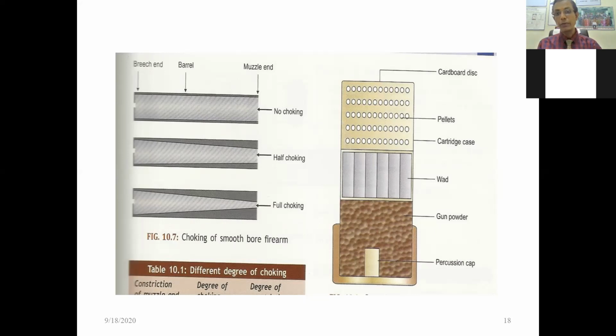Then you will proceed to the ammunition. This is the cartridge of a shotgun firearm. There is the percussion cap, then the gunpowder, and the primer is present. I will explain in detail afterwards, but for the time being, it is all made up of cardboard. Can you see? This is the cartridge. This part is known as the percussion cap. Then it is made of cardboard. This black portion is known as the gunpowder. After that there are wads, and these small white dots are known as the pellets.